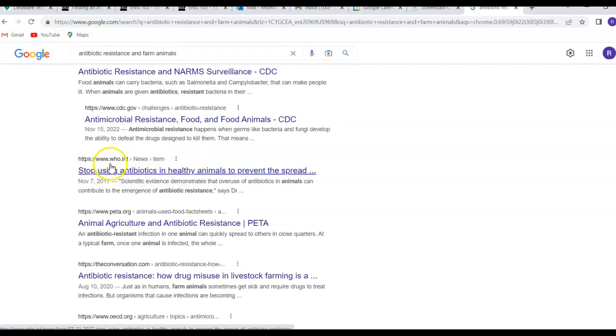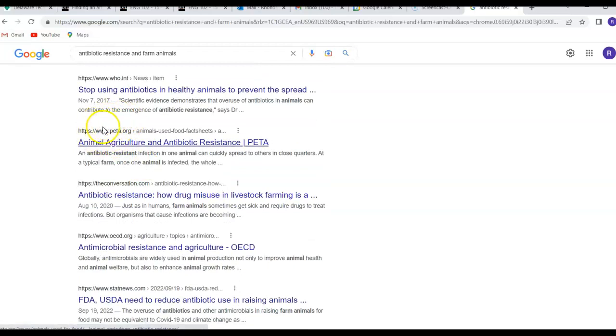This one is from the WHO, the World Health Organization, from 2017. Not quite as recent. A little bit more than 5 years, but pretty good. So you might look at that one. Here's one from PETA, which is the organization that tries to prevent animal abuse. Obviously, they would be skewed. So this one would probably not be a balanced article. Might have good information, but it's definitely going to have a bias to it.